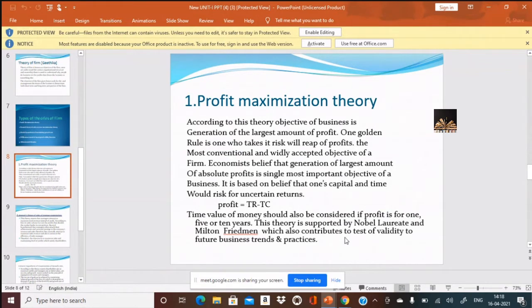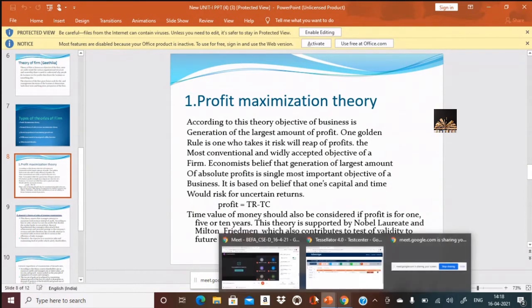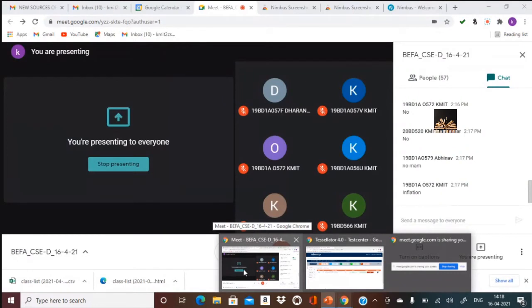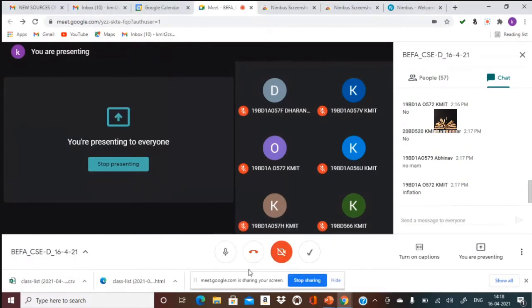And this concept, profit maximization theory, has been supported by Nobel laureate Milton Friedman, who says that this is a huge contribution to test of validity for the future business trends and practices to make profit maximization the main objective of the firm. So this is the first theory, profit maximization theory. Is this clear, all of you? Did you understand the concept of time value of money also? Shall we move on to the second theory?